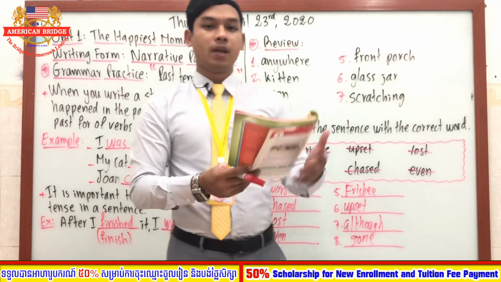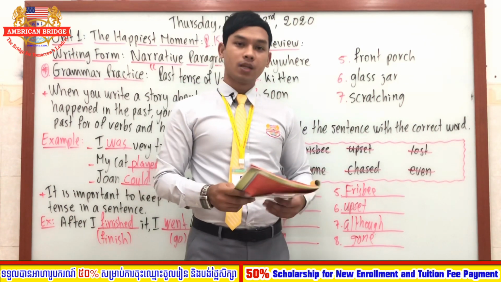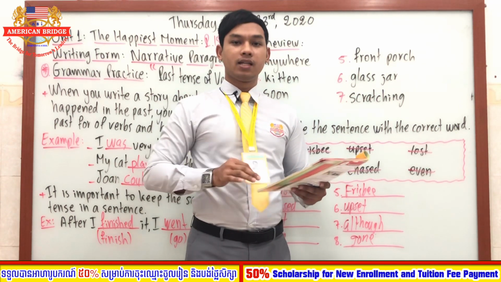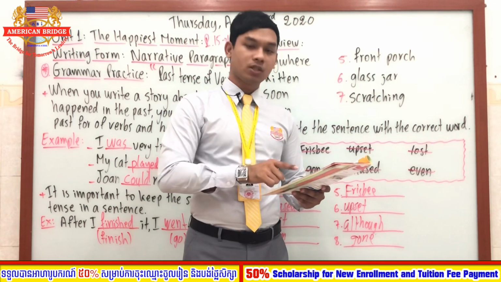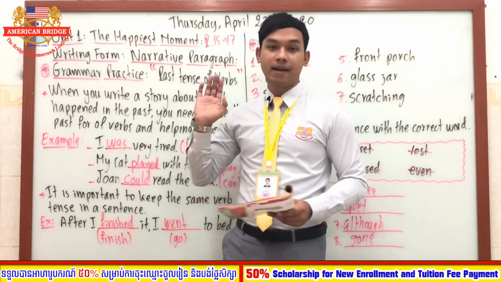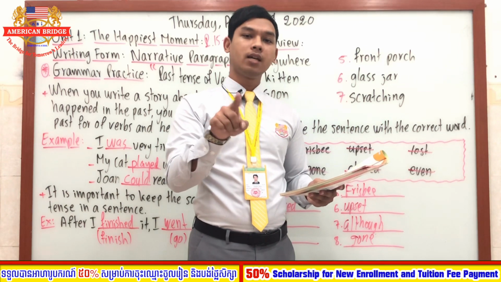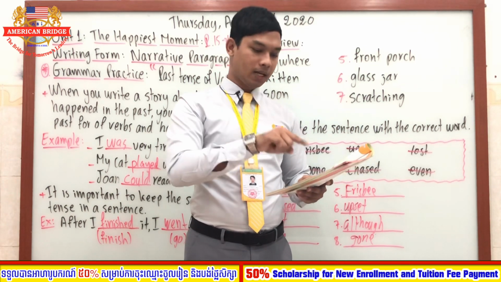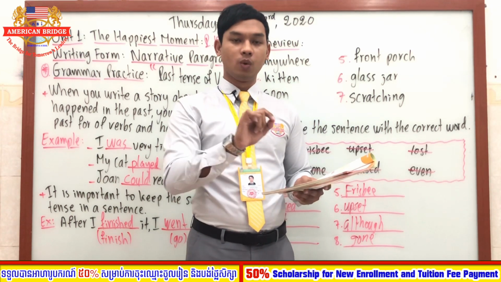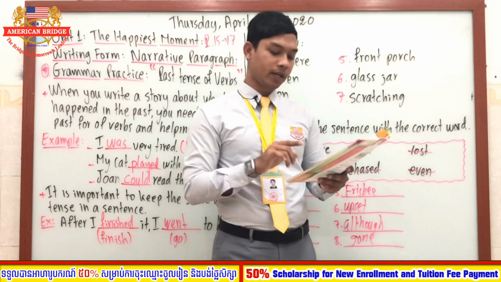Alright, so I believe that you guys have done that correctly with me, right? So you can see the whole sentence now. You can see all of these 8 sentences. And then we will go through this together to see whether the sentences are made in the past tense or not, right? So the first one, the day I lost, you can see lost here. So lost here is the past tense already. So you can have the highlighter or the red pen to underline or highlight the past tense with me altogether.